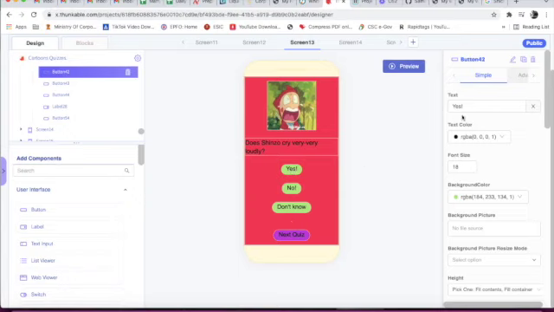And here text is yes. Button 43, text is no. So yes, text color is black, font size will be 18, and background color will be light green. Now this is button 44.